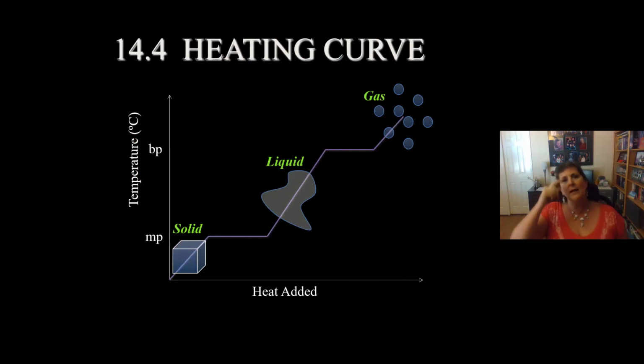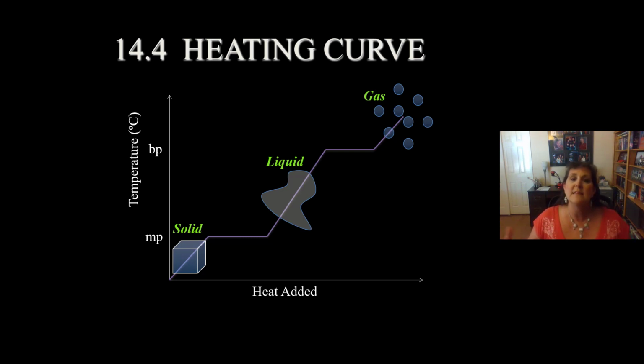Last thing we're going to talk about is a heating curve. So we have a heating curve, it's a graph. The y-axis is temperature in degrees Celsius, starting at the bottom at 0. So that's as cold as we can theoretically get. Okay, 0 Kelvin would be as cold as we can theoretically get. So very cold at the bottom.